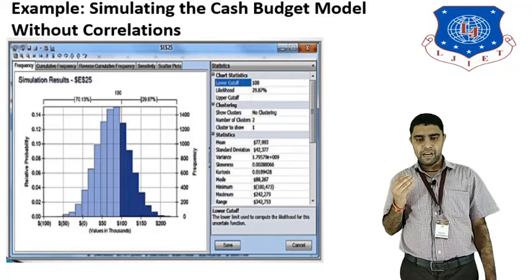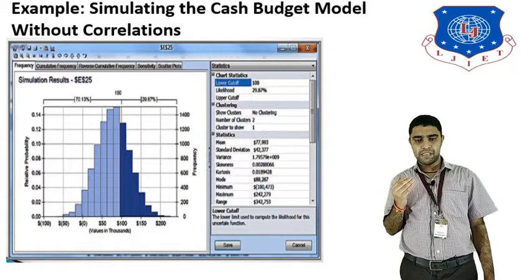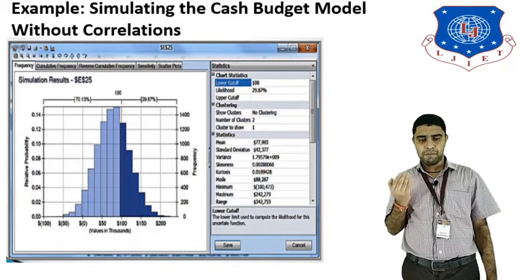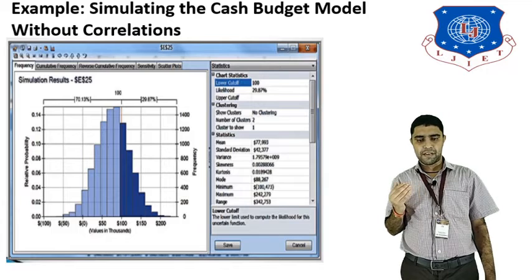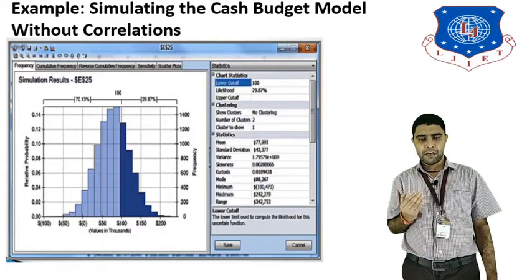In the parameter section we can check the statistics: the mean value, standard deviation, maximum value, median value, and how many clusters are formed. We can change the number of clusters in the parameter section for the cash budget model without correlation.